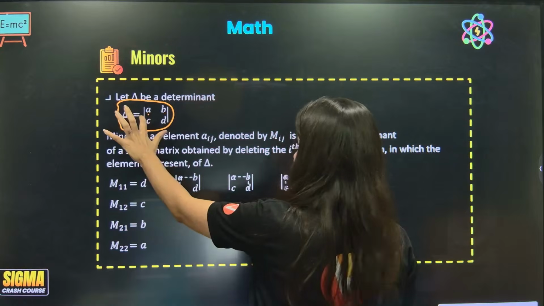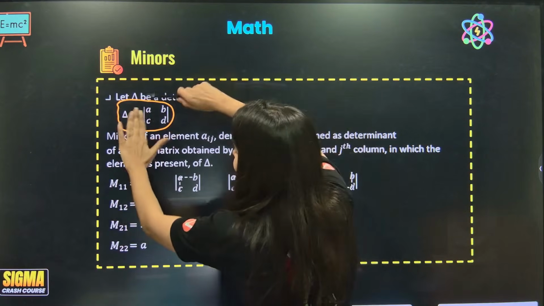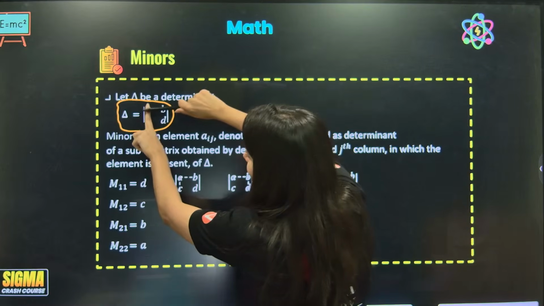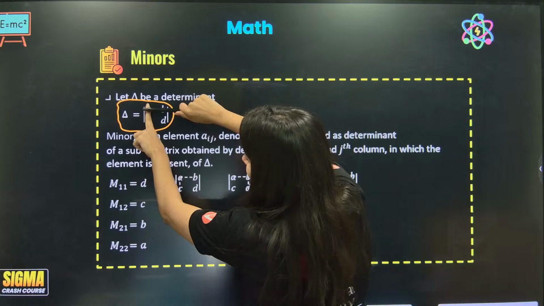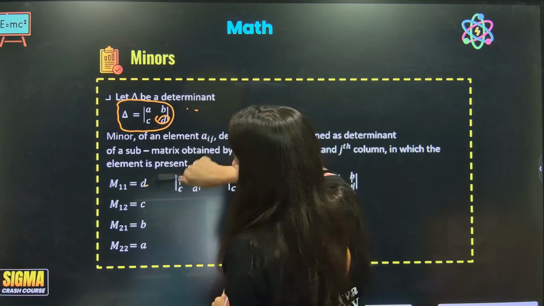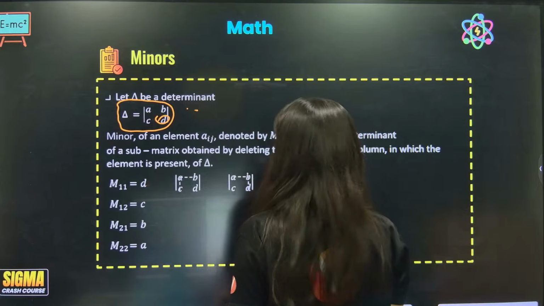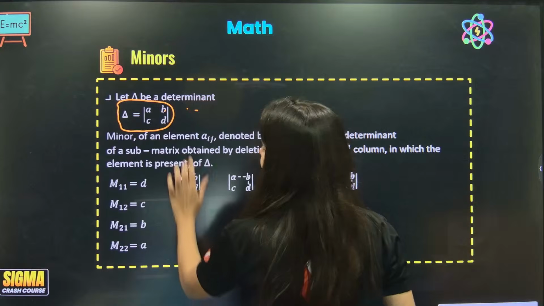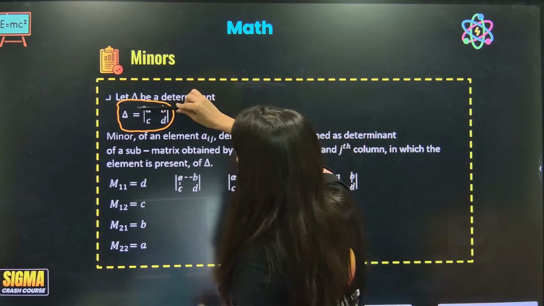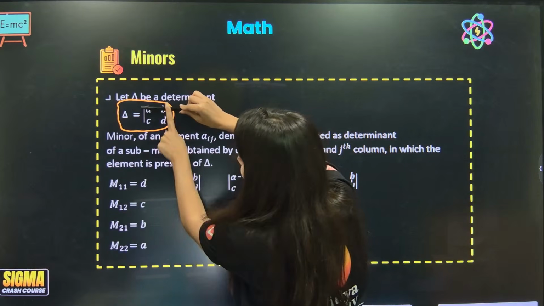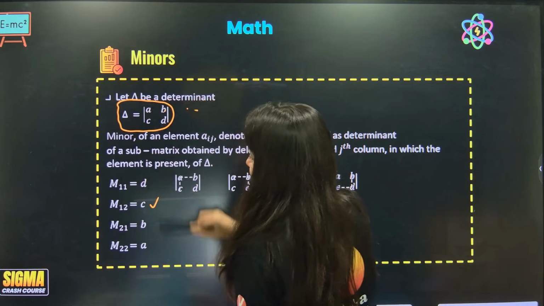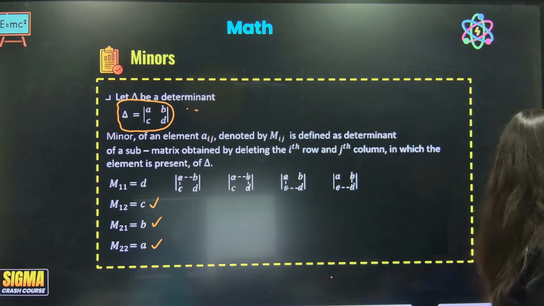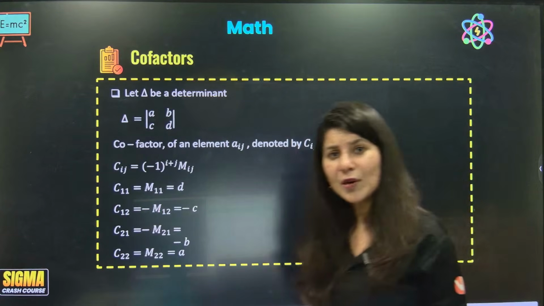The minor of element A, that is M11, will come when we hide the column and row associated with A. The only left out element is D. So M11 is D. Similarly, M12. You hide the row and hide the column. Can you see C? So M12 is C. Similarly, M21 and M22. So this is how minor is.